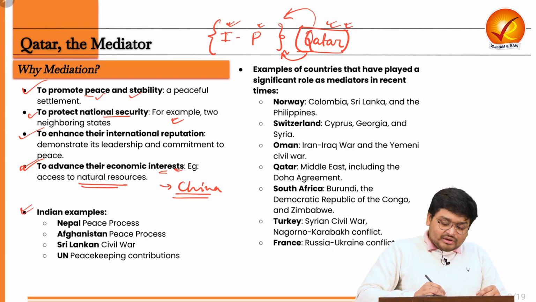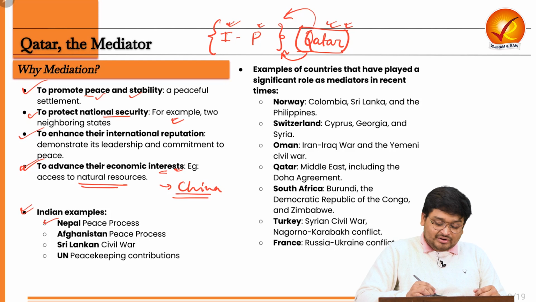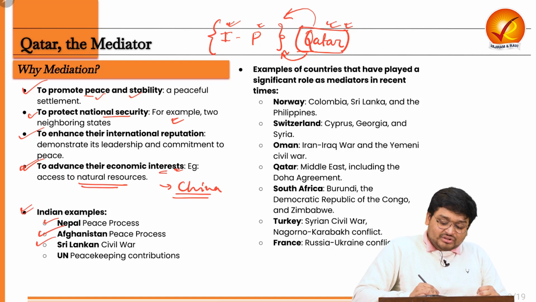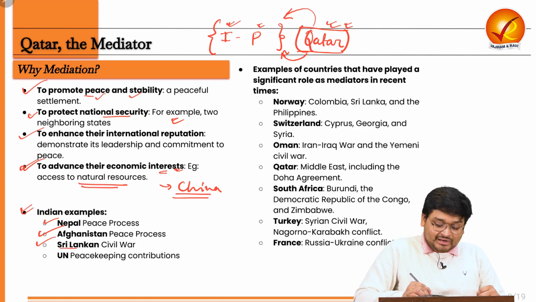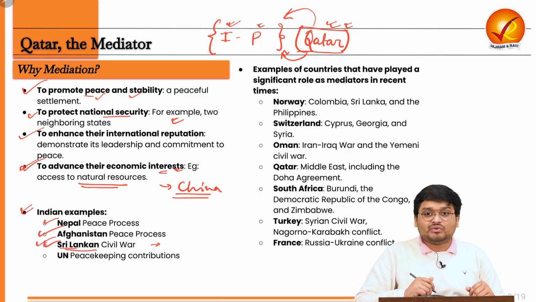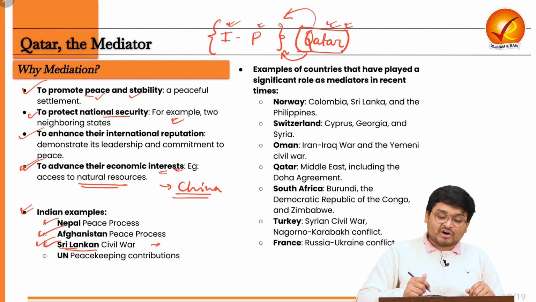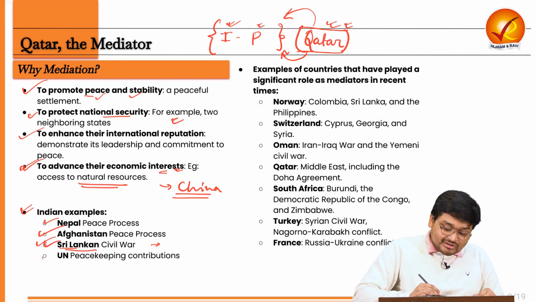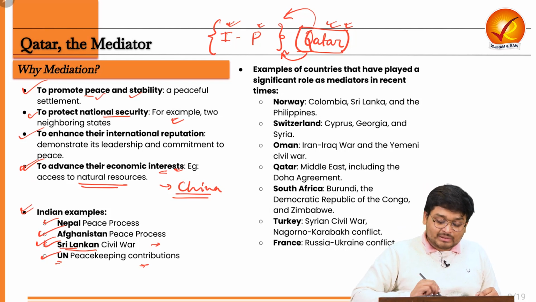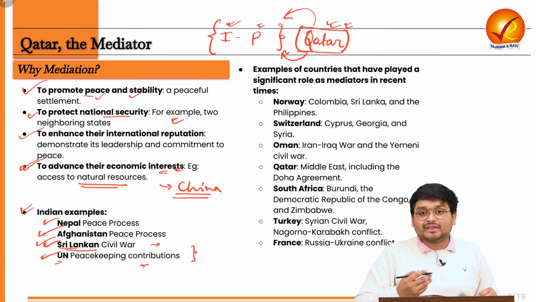Now, India as a country has also tried to mediate. For example, during the Nepal peace process, the Afghanistan war that has been taking place from around 2001 to present, and also the Sri Lankan civil war, which directly affected India's interests. It is said that the failure of India's mediation effort in the Sri Lankan civil war finally led to the death of our former Prime Minister in the 90s. Next, India also contributes to UN peacekeeping, and it is one of the largest contributors to the UN peacekeeping forces, thus also directly or indirectly bringing in mediation.